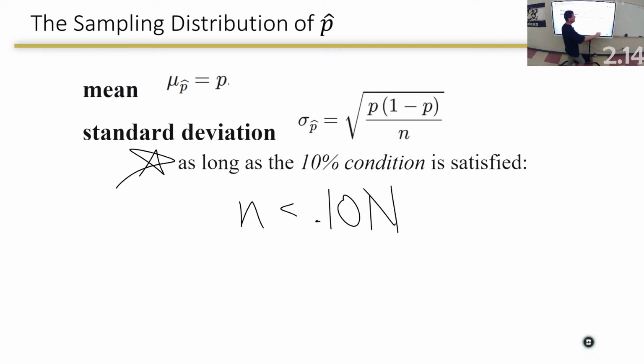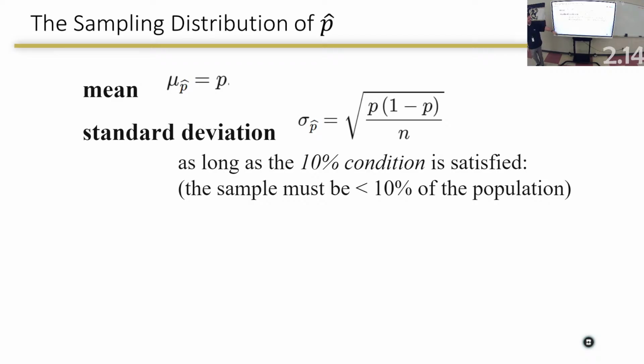Or if you want to be mathematically correct, 10 times the population. I guess that's the other way around. I don't want to mess that up. I think I messed you up. Sample must be less than 10% of the population. The population could be 10 times the sample. If the population is 10 times the sample, then the sample is 10% of the population. So either way, that's what I was trying to say. Soak those three things in your head, because if you know those three things, guys, this lesson's done. We're done with it. Let's prove it.